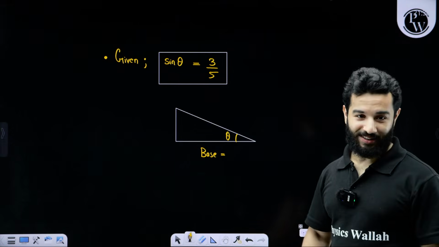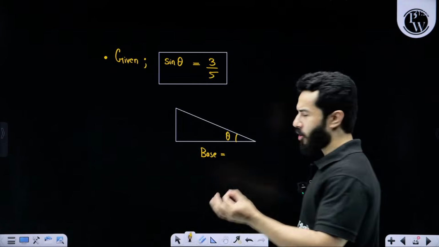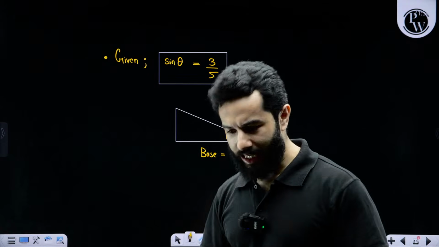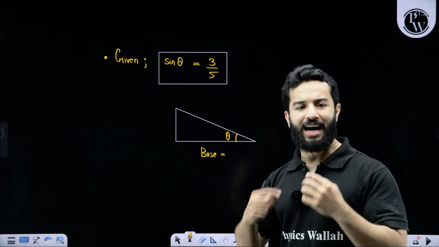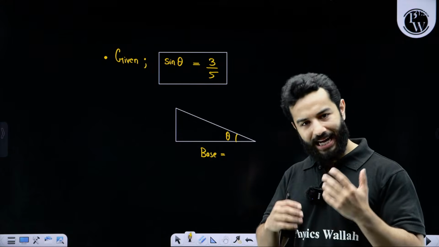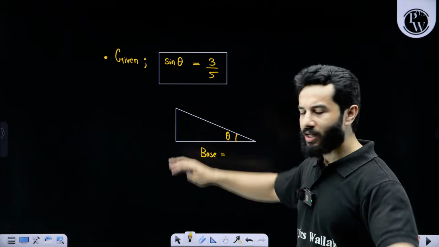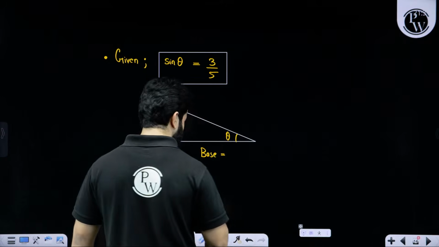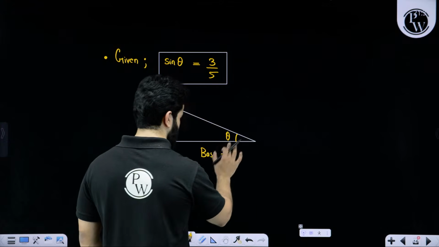Base can be anything. This is what I was trying to say. This is a very common thing, not a very big thing. You all are saying correct, but yes, the answer is it can be anything up to a multiple. Let me tell you something. We are talking about this triangle.